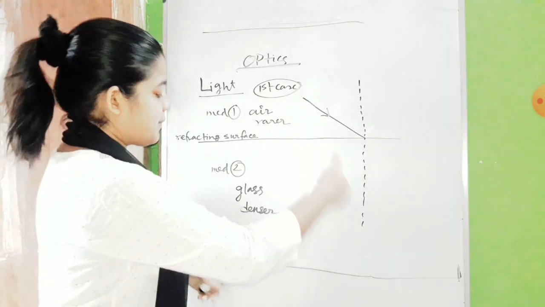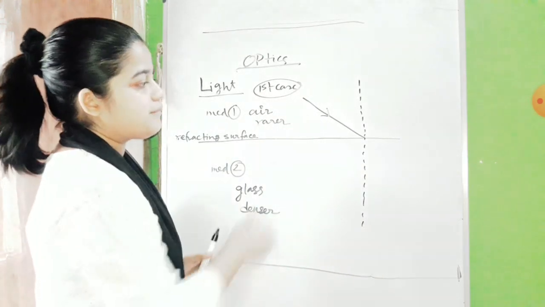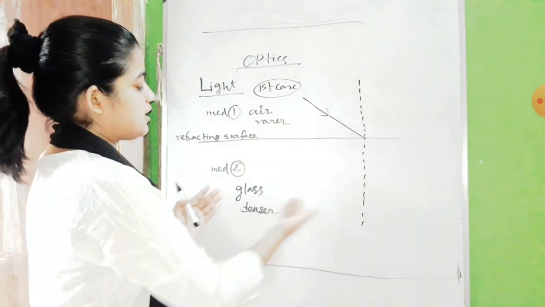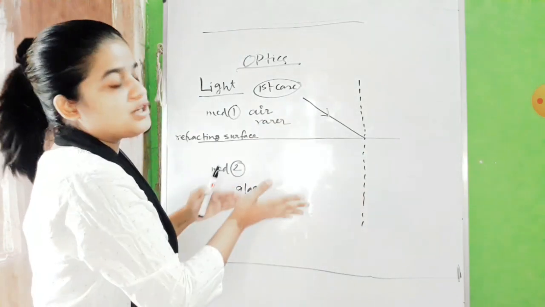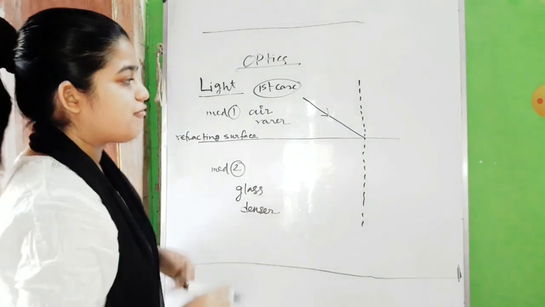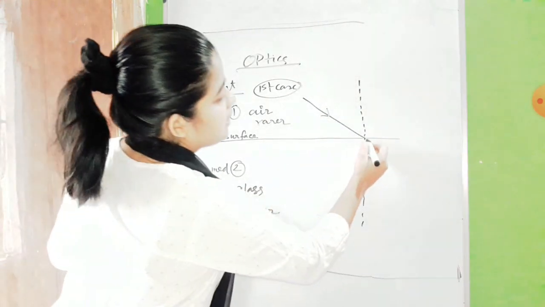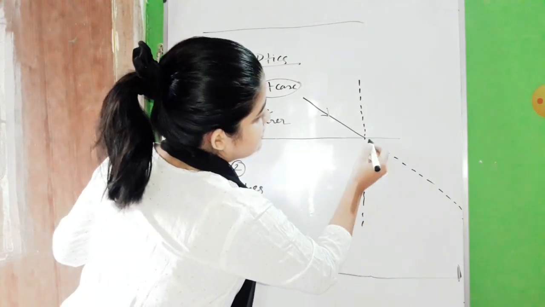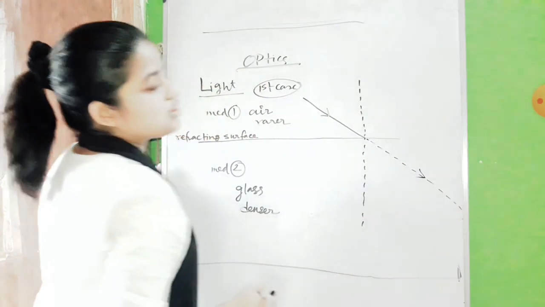But when it comes to this denser medium, of course its speed will get less, just because this medium gives much more resistance to the incident light ray. Light should have followed this straight line path. You know, light always travels in a straight line. That is the property of light.